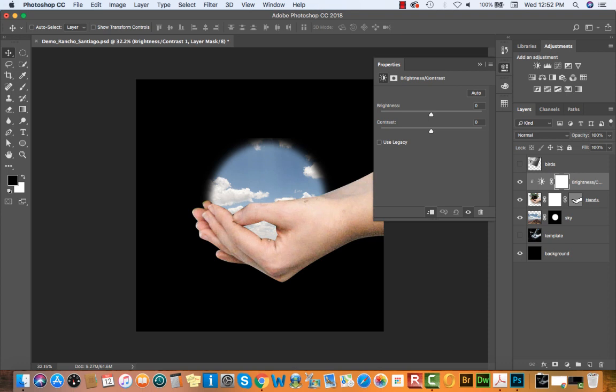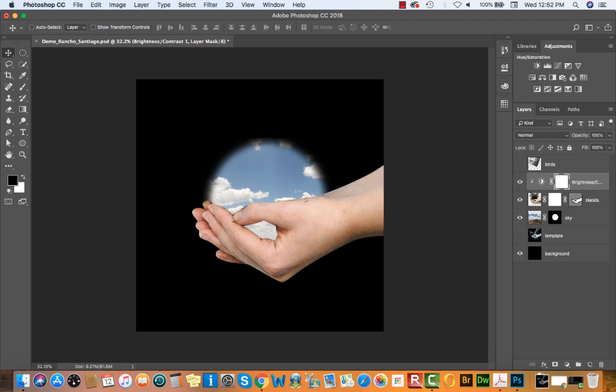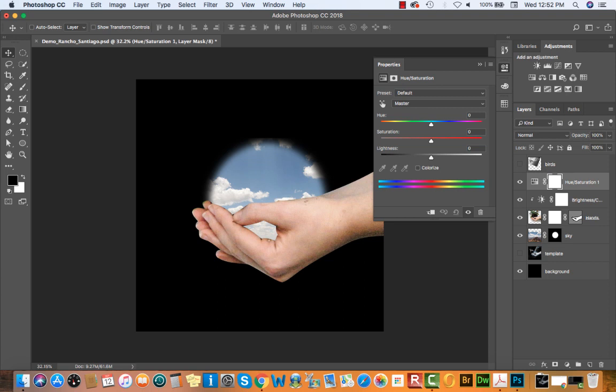I'm going to increase the brightness and contrast a little bit. And if I want to make a further adjustment, I could also add a hue saturation adjustment. Again, clicking on that clip icon, which is the white square with the arrow coming out.